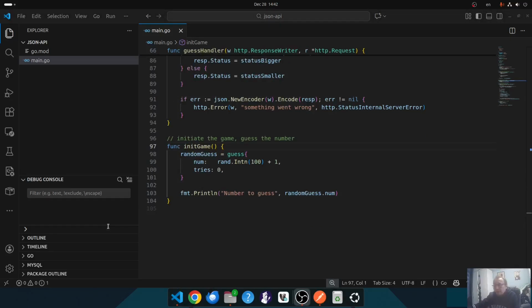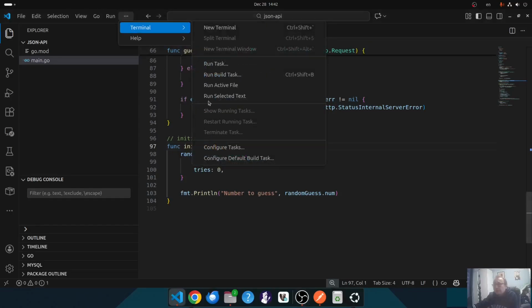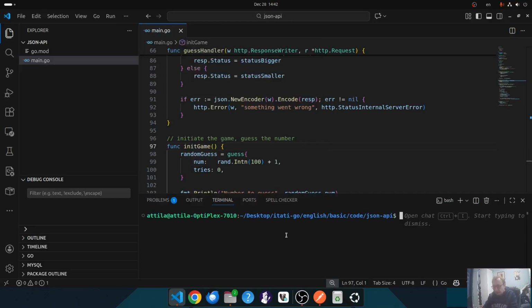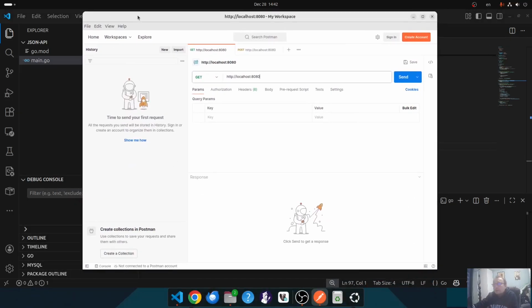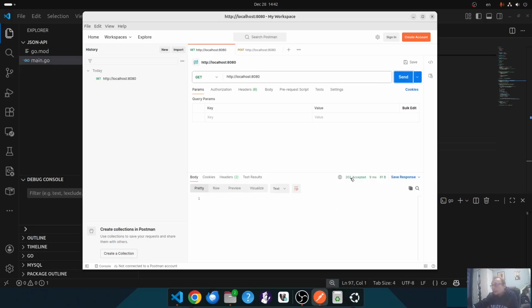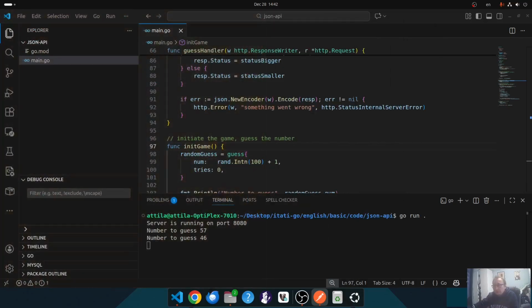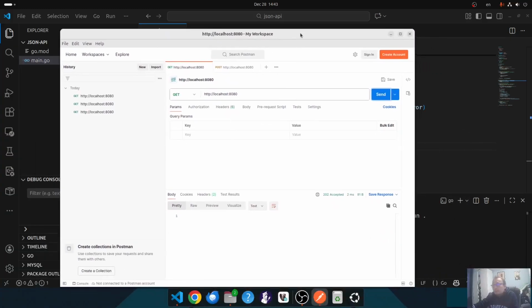For the test, I will use Postman. First, let's open a terminal and run the application. Go run dot. It's guessed the number 57. I have the Postman, and there's a get call to localhost. If I send this, it returns with a 202 accepted, which was okay, and there's a new game. On the other screen, I press send again, and I have a new game. Now the number is 95. I send again. Now it's 55. It's a nice number to play with.